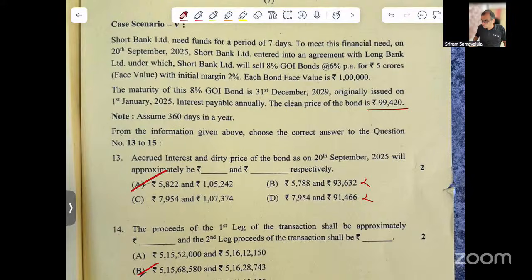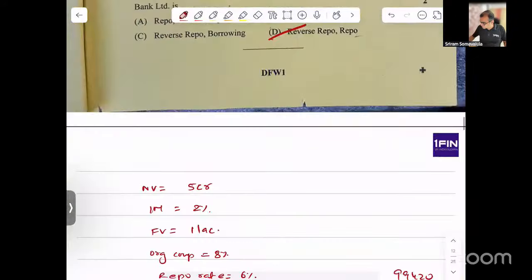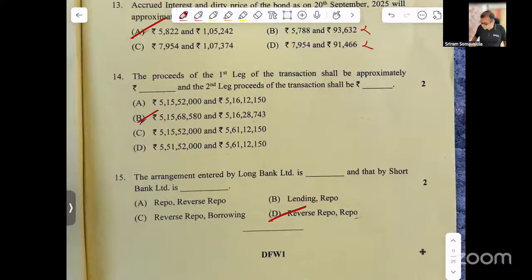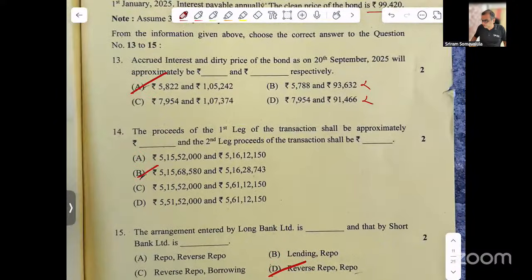whether it is 5822 or 7954. So I did basic computation. I was not getting 5722, I was getting 5700. Here they gave 5800, but I was getting 5700. So that is how we chose option A. Okay, so we choose option A for question number 13.